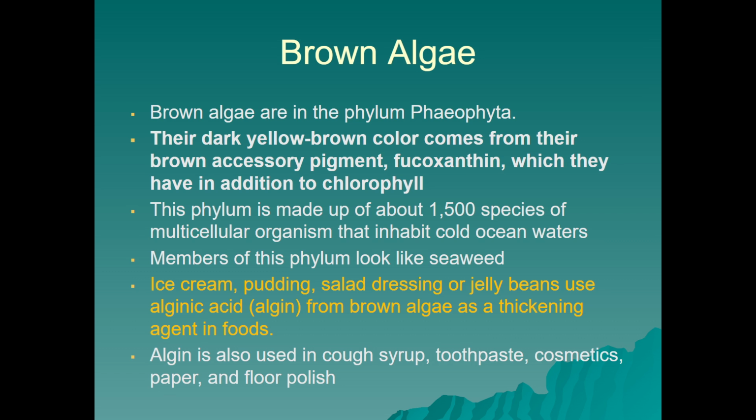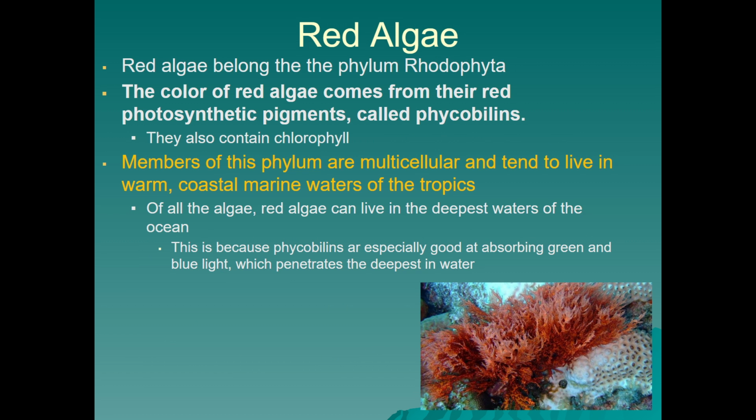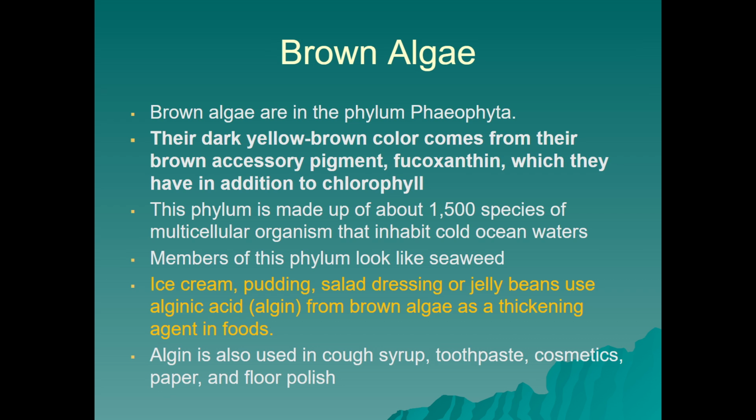Brown algae is in Phaeophyta as a phylum. It's actually yellow-brown in color, and that's due to another accessory pigment, which is fucoxanthin, and that's going to be in addition to chlorophyll. So we don't see the absence of chlorophyll here, just the addition of fucoxanthin. This is about a 1,500 species phylum. They tend to be multicellular, and they like the colder ocean water habitats as opposed to the warmer water habitats that red algae prefers.